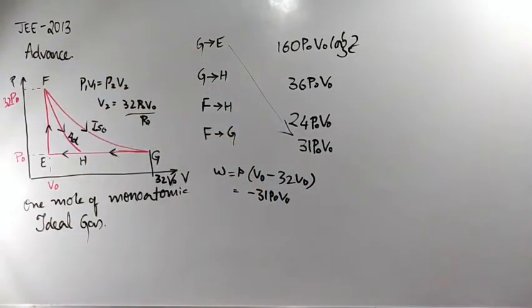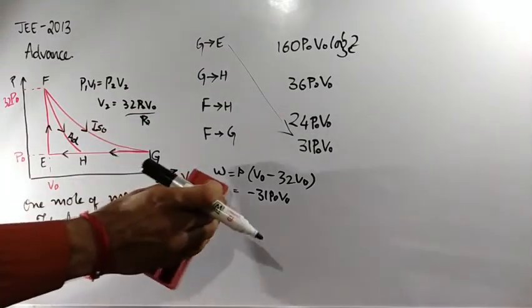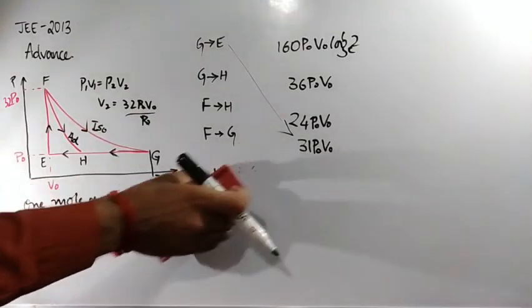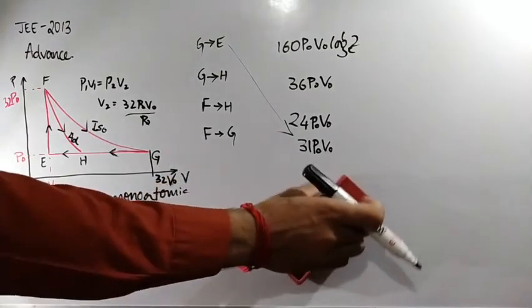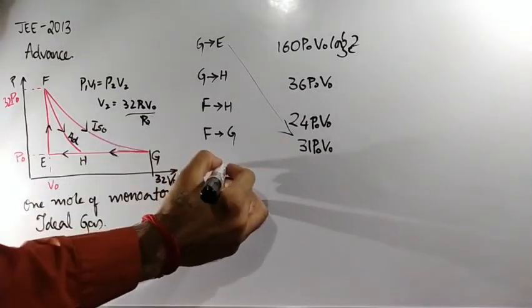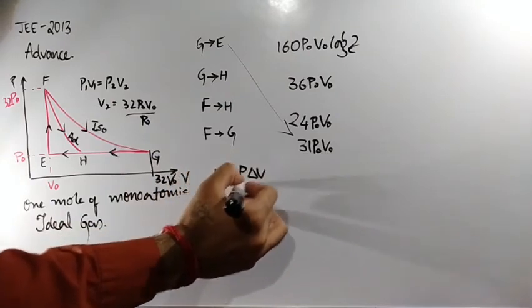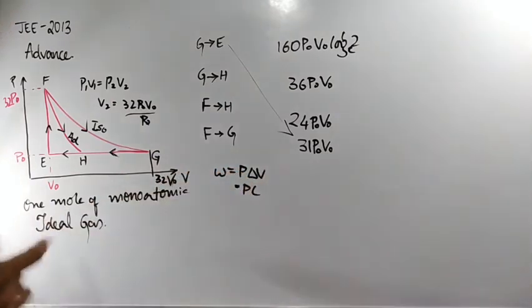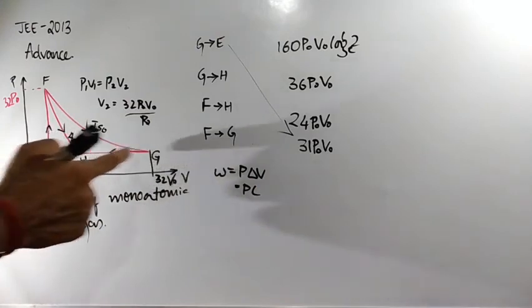Next, the G to H process they had given. Just try this one. What do you get for G to H? How do you have to solve it? G to H is again happening at constant pressure, correct? So work done is again P into delta V, final minus initial.